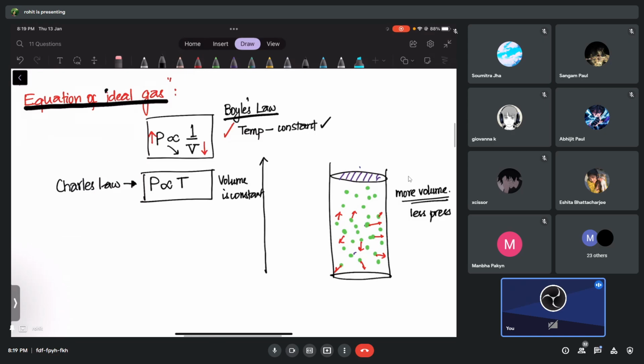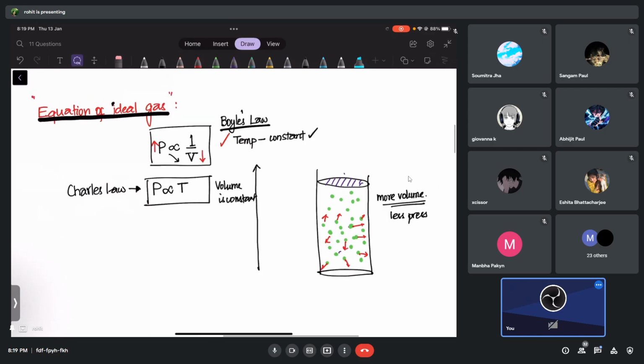Okay, let's do that also very quickly. Let me show you what it means. If the piston is back here, I don't change the volume at all. But let's increase the temperature. How can I increase the temperature? I can heat it. I give heat to the system. Now you tell me what will happen to the temperature. Will it remain the same or increase? Increase.